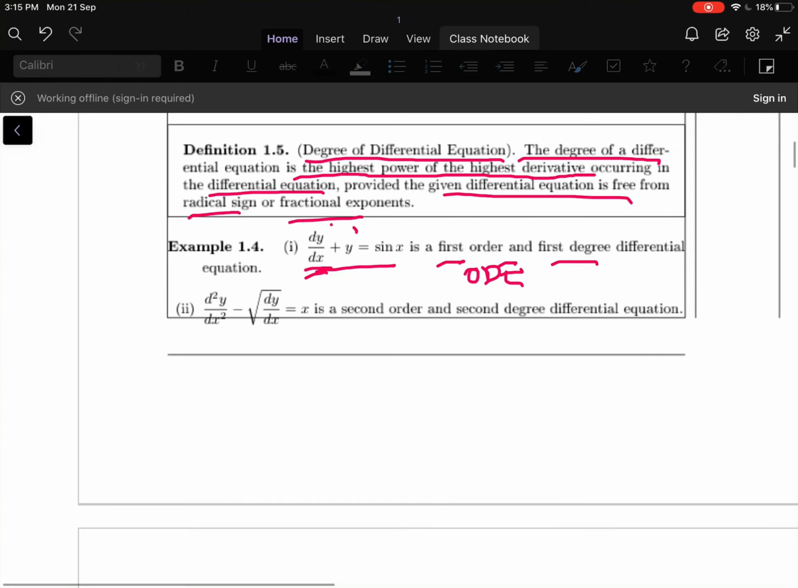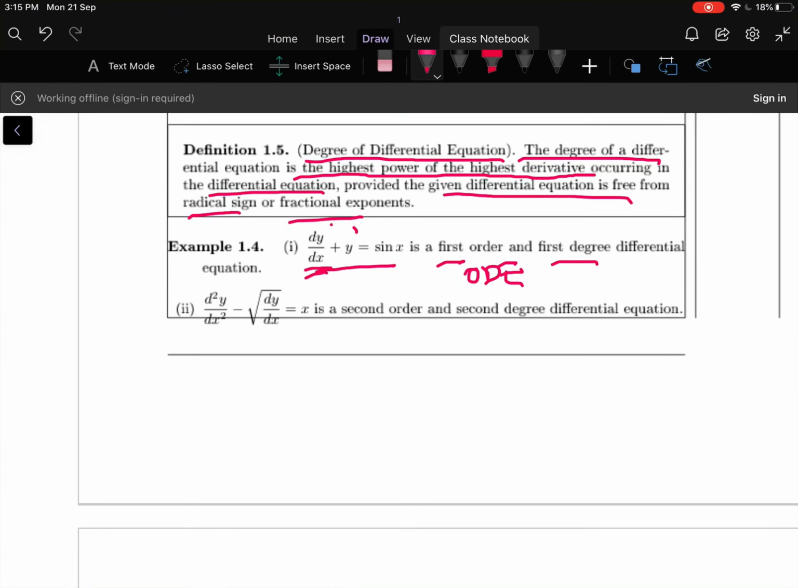Let us move to the second example: d²y/dx² − √(dy/dx) = x. In this case, in the second term, you can observe that a fractional exponent is there, so you have to make it free from the fraction. So this can be written as d²y/dx² − x = √(dy/dx).